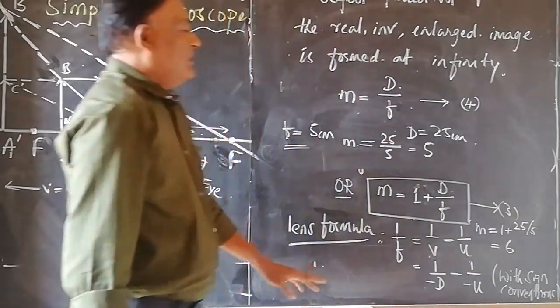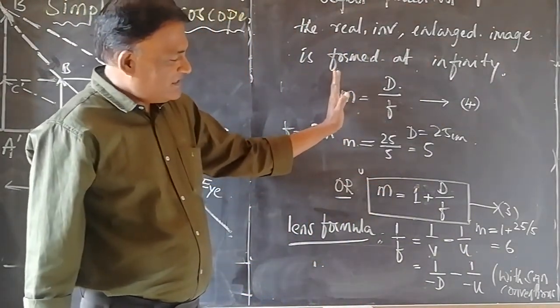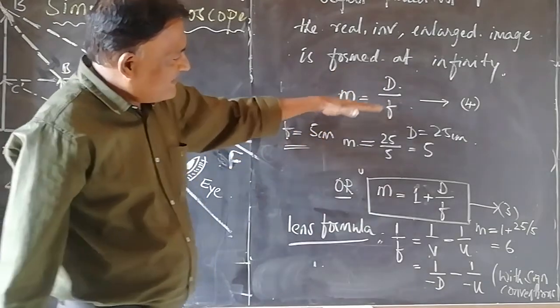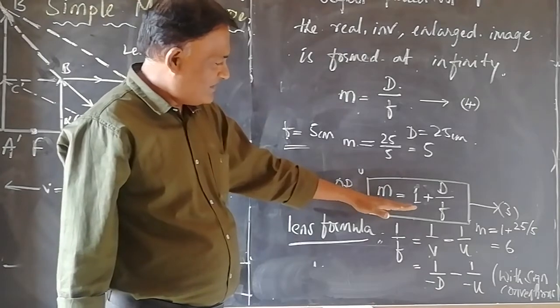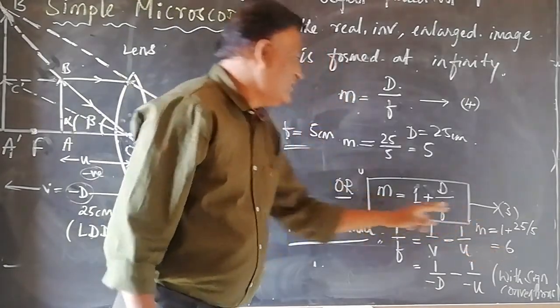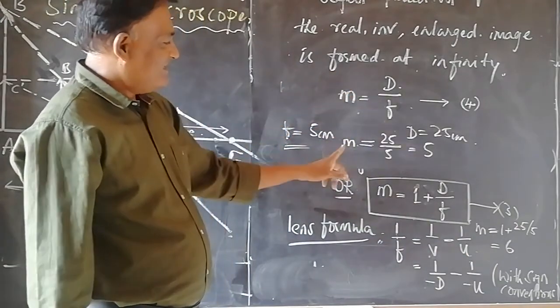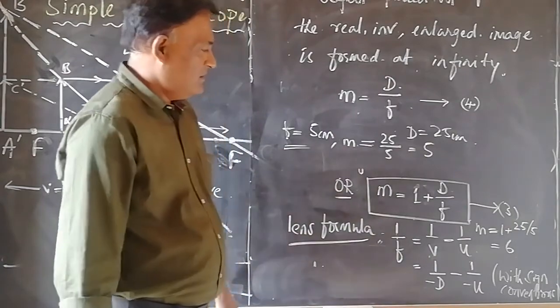So out of these two cases, which case does the experimenter have to prefer? Getting the linear magnification 6, or getting a linear magnification of 5?